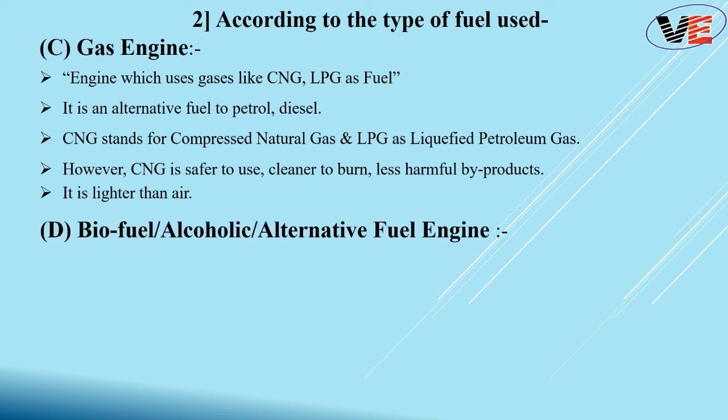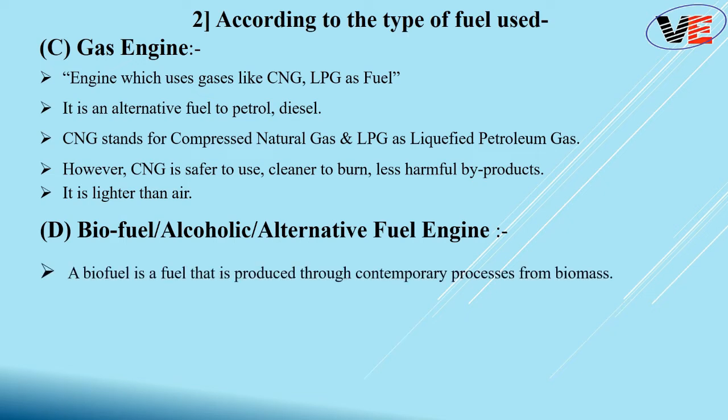Next, biofuel, alcoholic or alternative fuel engine. As you can see from the name, biofuel, alcoholic, alternative, these are the options available for your petrol, diesel and gas fuel. So biofuel is the fuel that is produced from contemporary processes of biomass. For example, methanol and ethanol are often from your biomass, so that can be used as a fuel.